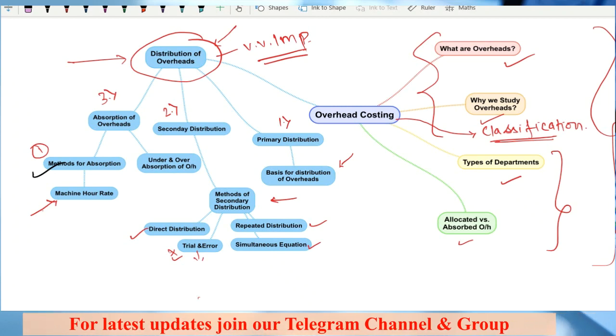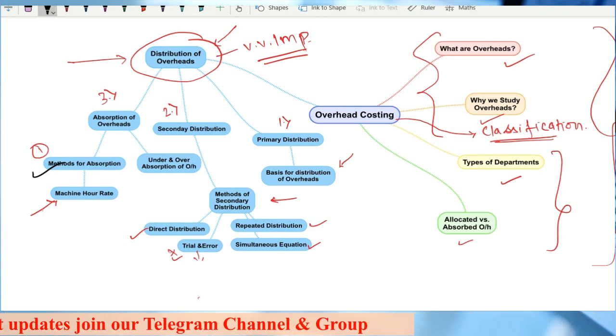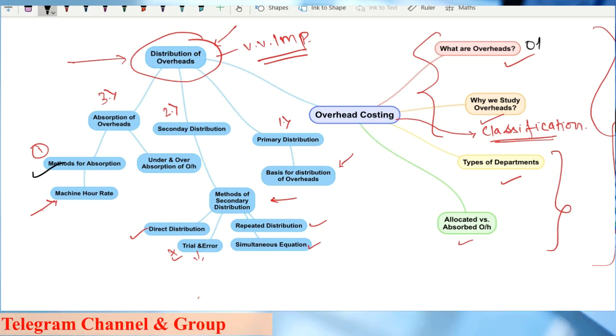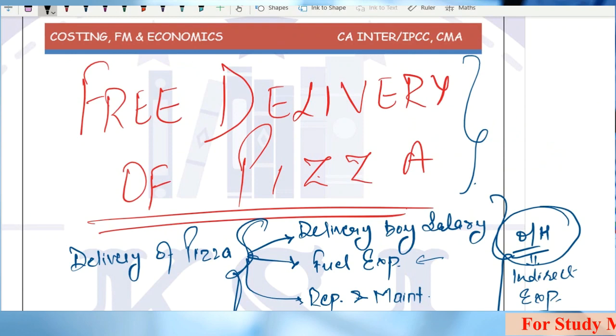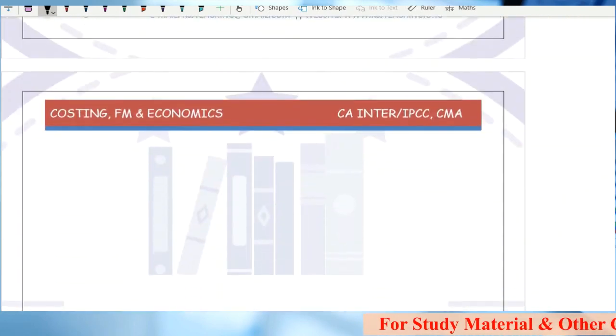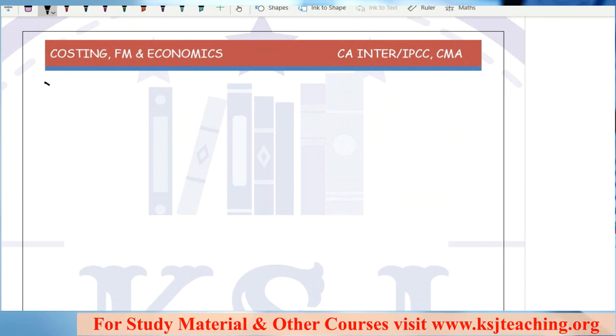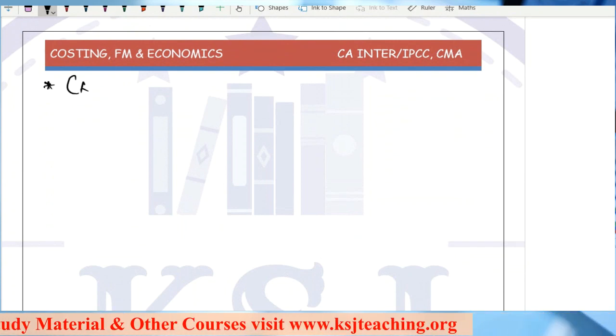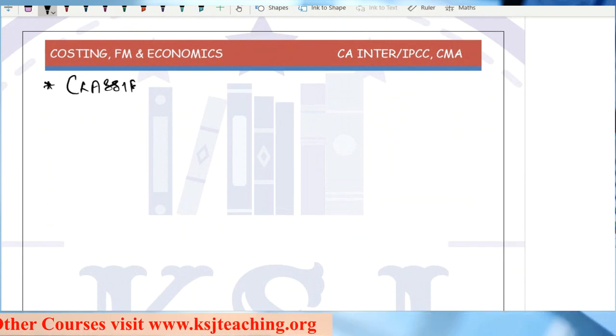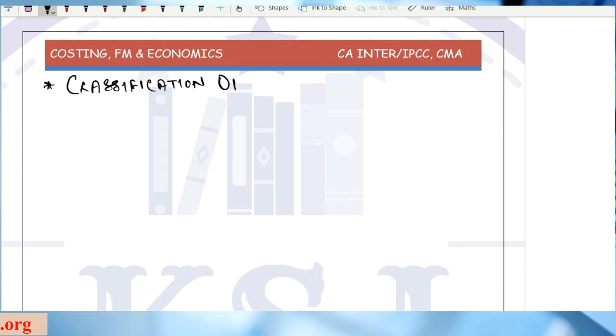Now, what are we done with? We are done with what are overheads. Done, sir. Why we study overheads? Okay, sir, done. Now we are moving on to classification of overheads. This is going to be the next topic. Very easy. Classification of overheads. Now, how can we classify overheads?